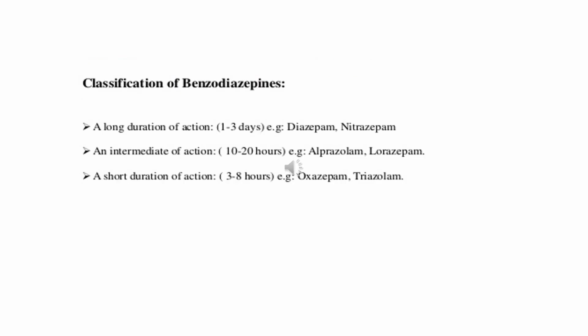Classification of benzodiazepines. Benzodiazepines are further classified according to the duration of action. Long duration of action, 1 to 3 days. Examples: diazepam, nitrazepam. Short to intermediate duration of action, 10 to 20 hours. Examples: alprazolam and lorazepam. Short duration of action, 3 to 8 hours. Examples: oxazepam and triazolam.